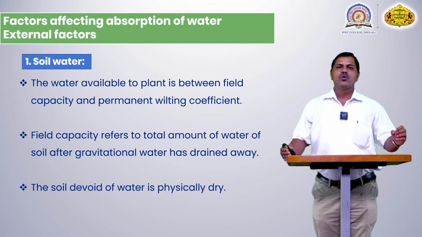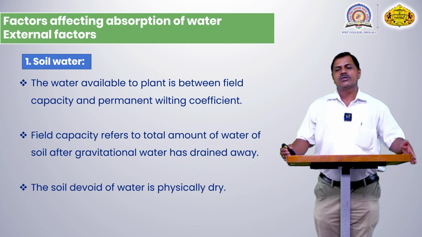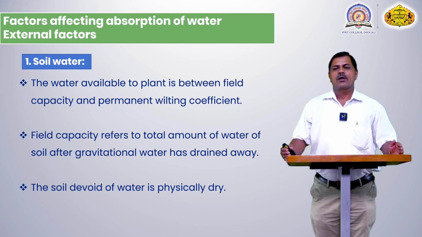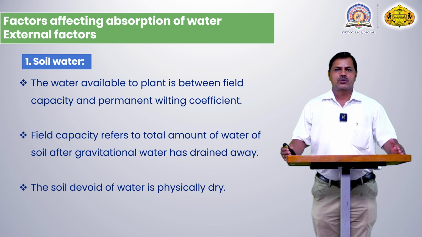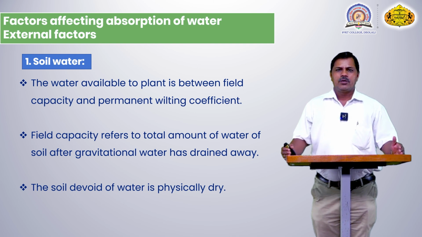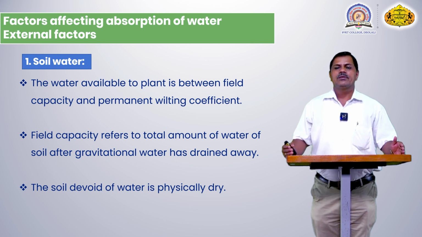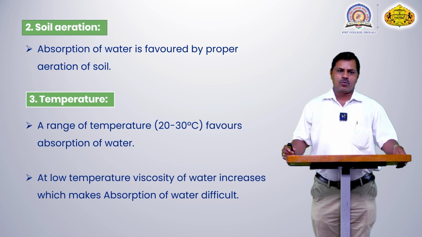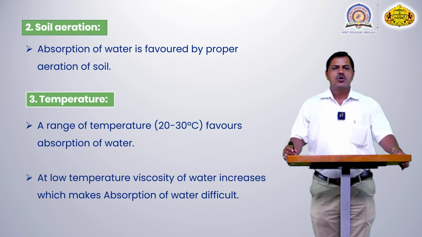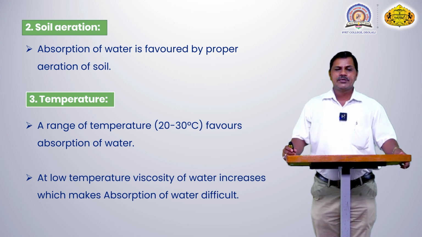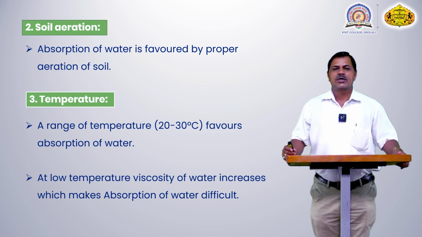Certain rainwater goes inside the soil by gravitational force, and only a few water molecules, like capillary water molecules, are absorbed. Certain rainwater is drained out on the surface of the soil. Depending on the soil particles, these water molecules can be retained inside the soil. The soil's physical dryness plays a major role. Next, another factor depends on soil aeration. A major thing for absorption of water is that it is favored by proper aeration inside the soil.